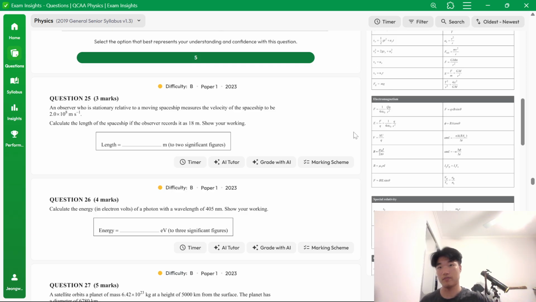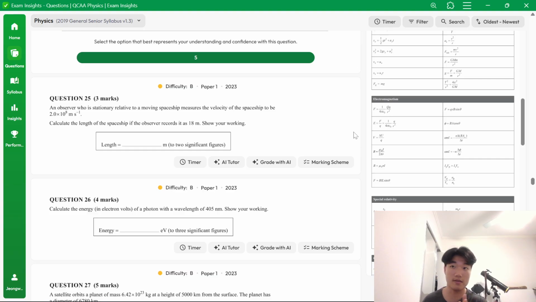But the fact that there's a velocity of 2 times 10 to the 8 helps distinguish what the scenario actually is. Because otherwise, the velocity of the spaceship that they record is 0, right? If they're in the same inertial frame of reference as the spaceship, it's going to be 0.